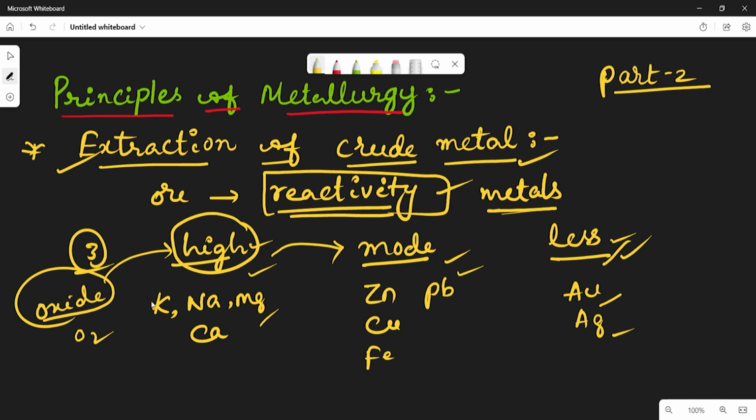Not only oxygen, but also cold water, hot water, acids, and chlorine: how all types of metals react. We have a table to understand this.